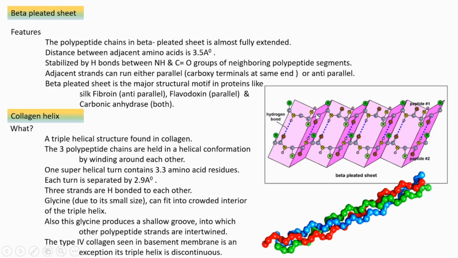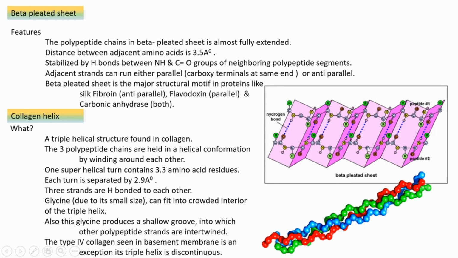And the beta pleated sheet is again stabilized by hydrogen bond. That hydrogen bond is forming between CO and NH of nearby polypeptide chains, different polypeptide chains, not the same chain as in the case of alpha helix.